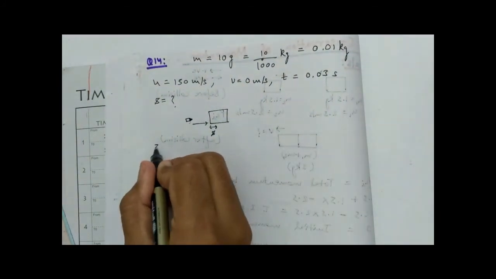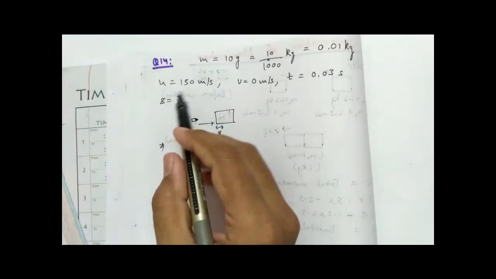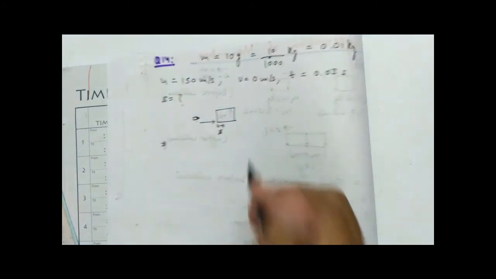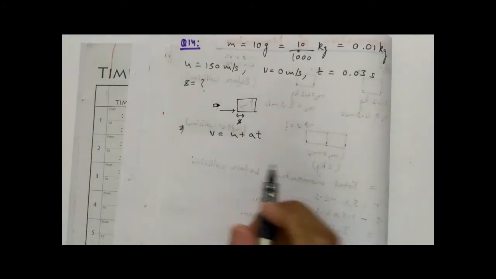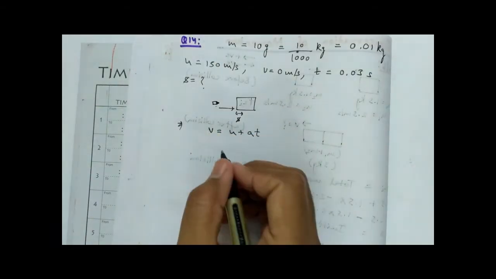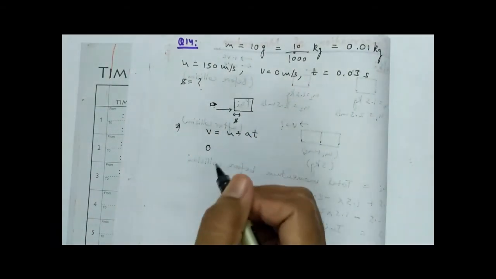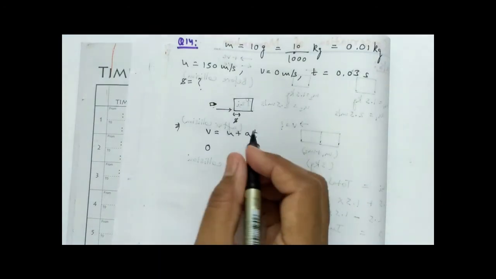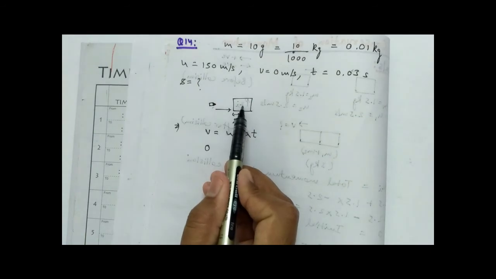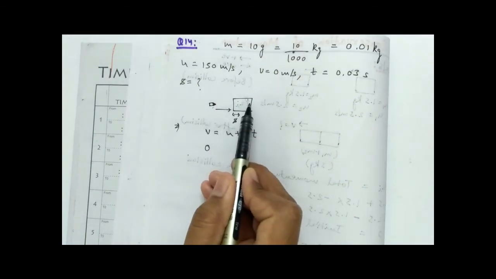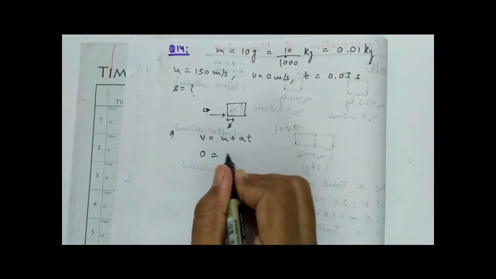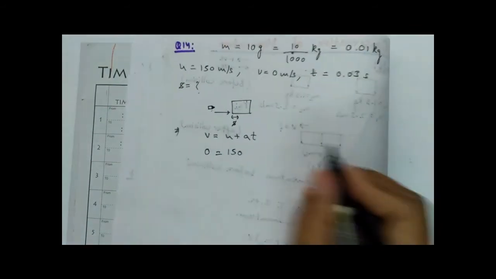All right, so now what do we have to calculate? We have to calculate the distance first. Okay, so how will you calculate? You know, this is my first equation of motion. Okay, so just put the values. Final velocity is 0 meter per second. Why? Because after penetrating a certain distance, this bullet gets stopped. So my final velocity is 0 meter per second. Okay, my initial velocity is 150 meter per second.